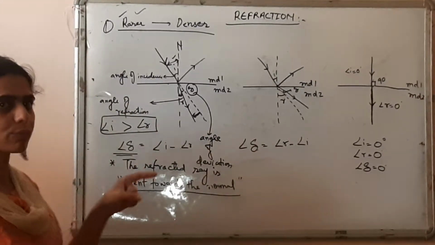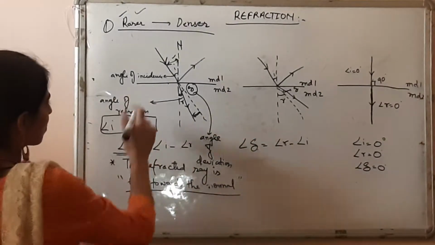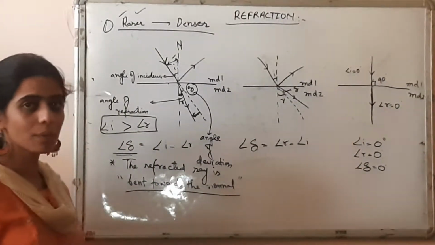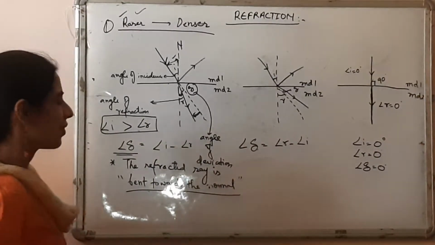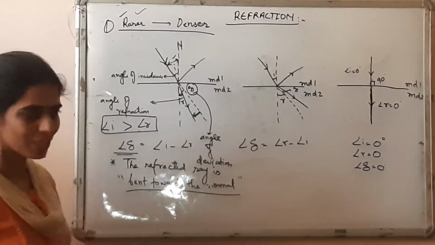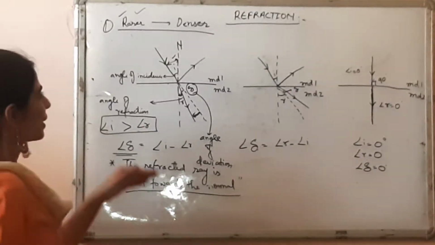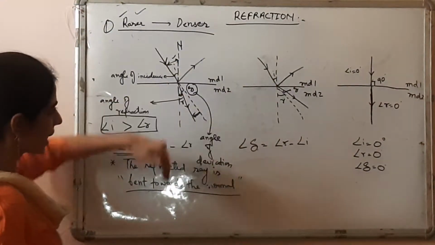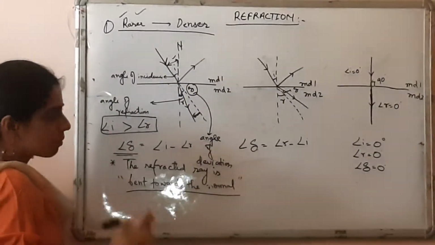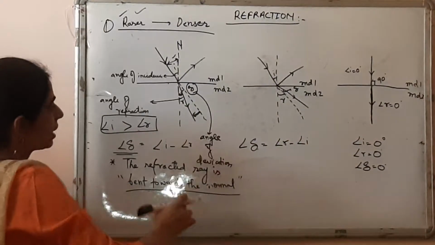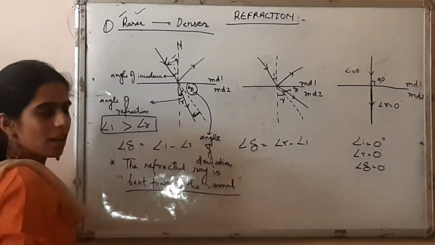Now you have to comment in the comment box and tell me whether the speed will decrease in the denser medium or increase. This is a homework question for you. But now let me clear the doubts of some children. It is going to decrease. That is why the speed will decrease. This refracted ray will bend towards the normal, and the deviation angle will be found with the help of the formula angle I minus angle R.